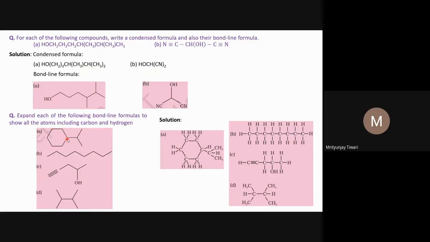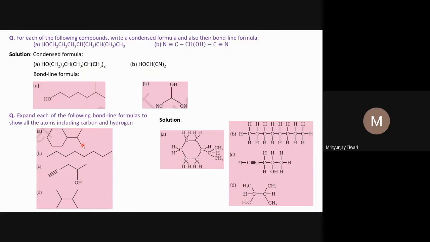But at this junction, what we know, there are three carbon-carbon single bonds. It means there is one CH group here only. At this place also one carbon-carbon bond, one carbon-carbon bond, one carbon-carbon bond. So there is one CH. Only one hydrogen atom is linked to this carbon atom, and there must be three hydrogen atoms linked to this carbon atom because there is only one CC bond, and these three hydrogen atoms should also be linked to this because one CC bond is only there for this carbon atom. Now we know CH2, CH2, CH2, CH2, CH2, CH, CH, CH3, CH3.